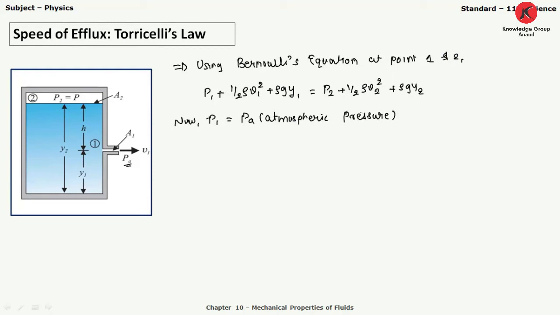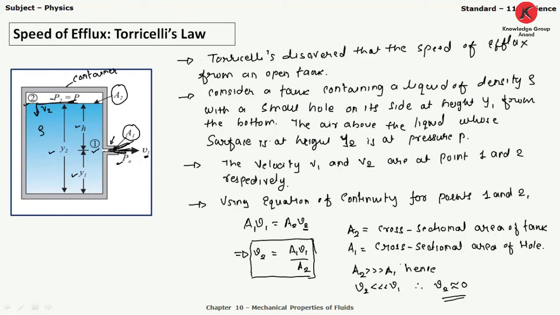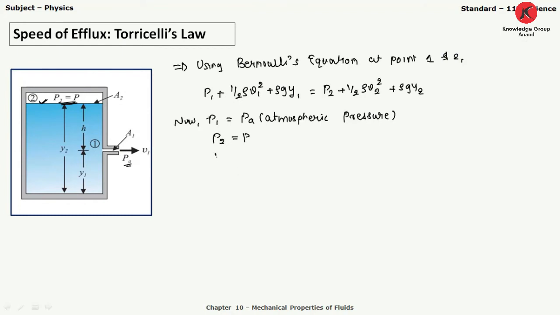Atmospheric pressure. Now here at point 2, what do we have? P2, which is equal to P. And here we have considered one more thing: velocity V2, which is approximately 0. So velocity V2 is 0. Now apply this whole term in Bernoulli's equation.